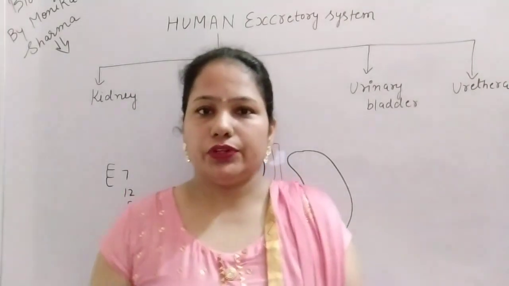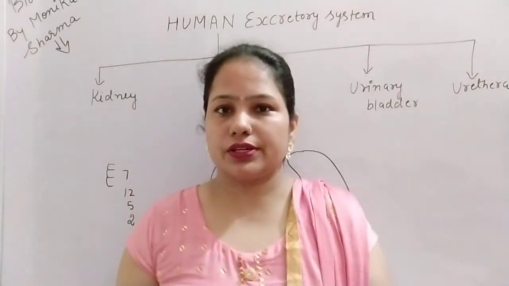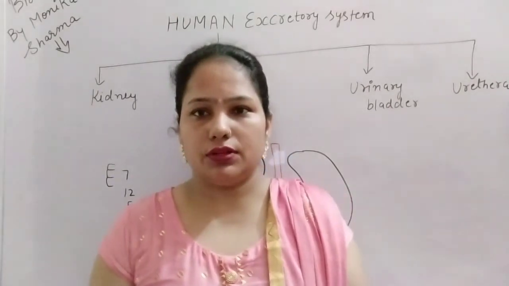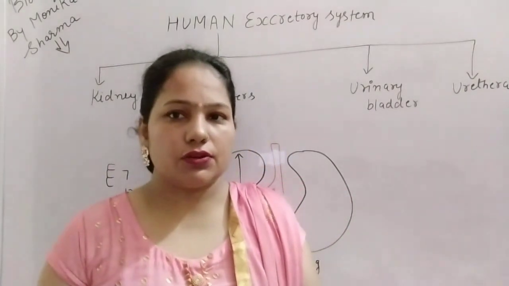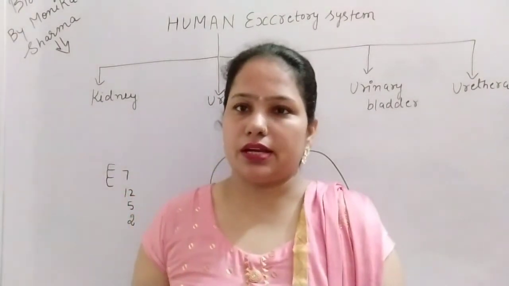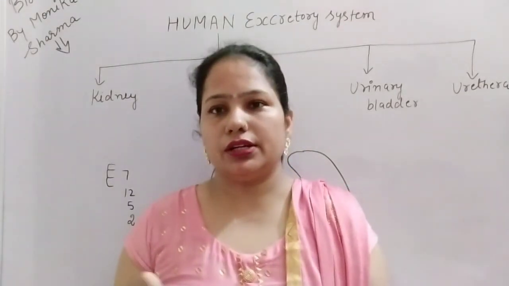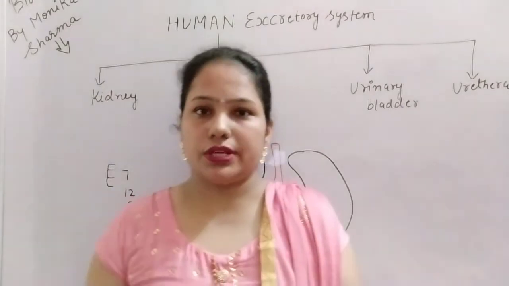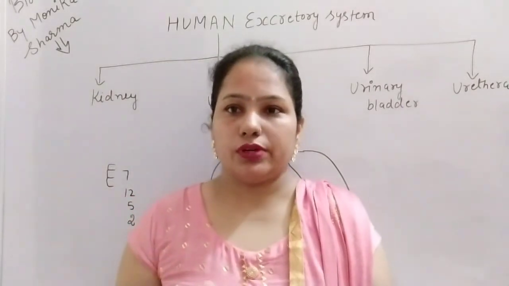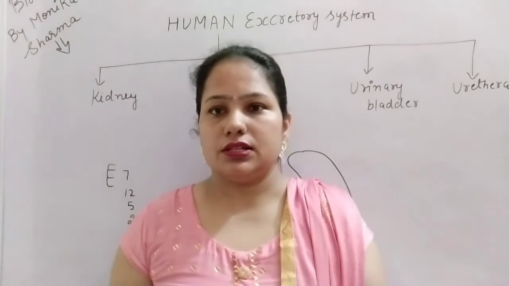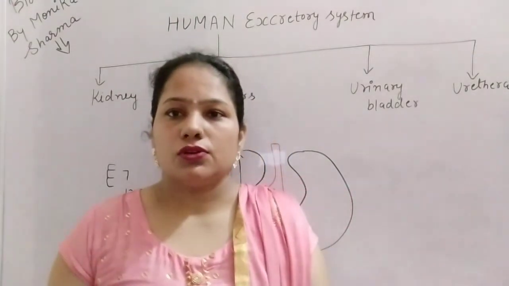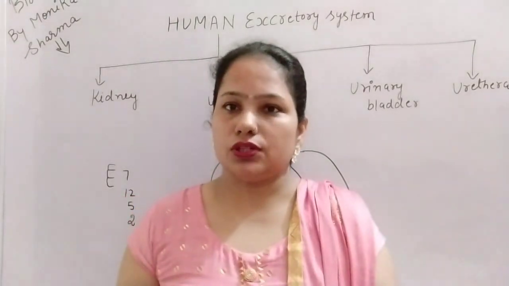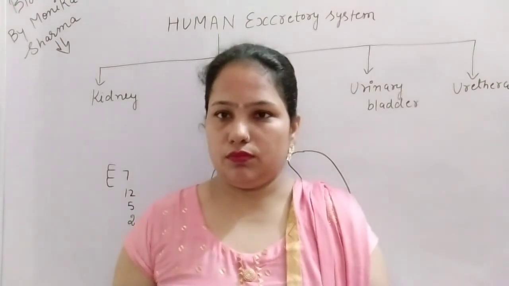In our last video, we discussed the excretory organs in different animals. What are the excretory organs in invertebrates and in vertebrates? There are different excretory organs like Malpighian tubules, nephridia, protonephridia, flame cells or antennal gland. So there are so many excretory organs in different animals.